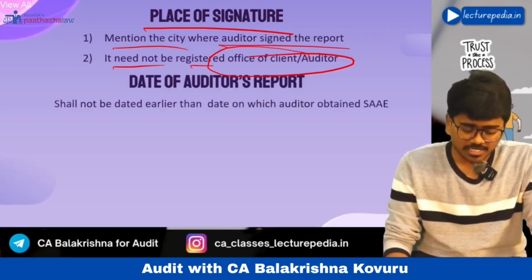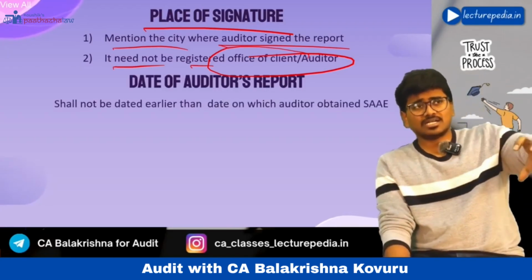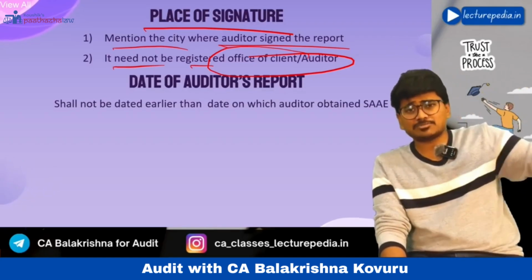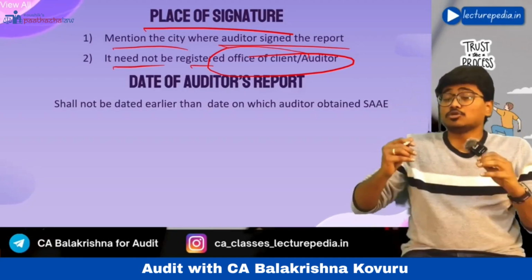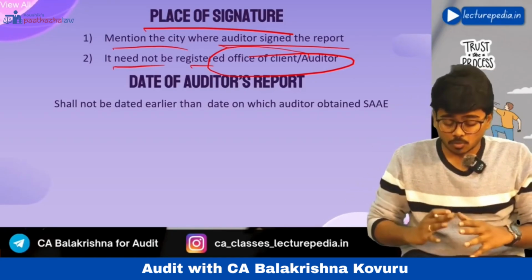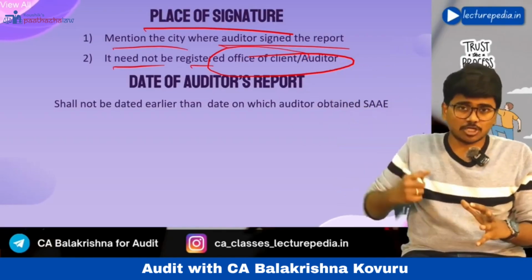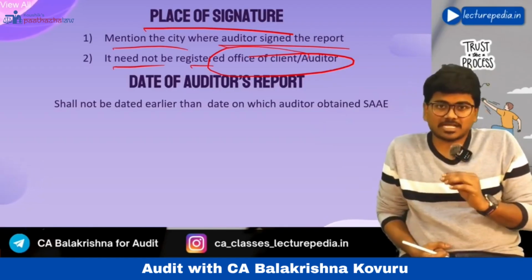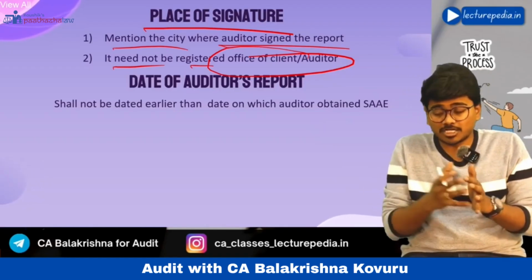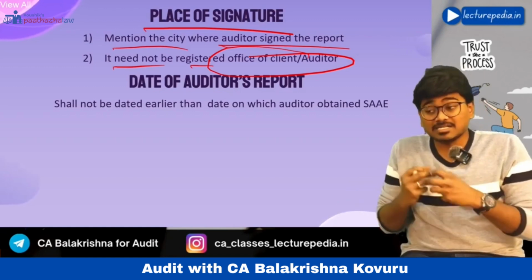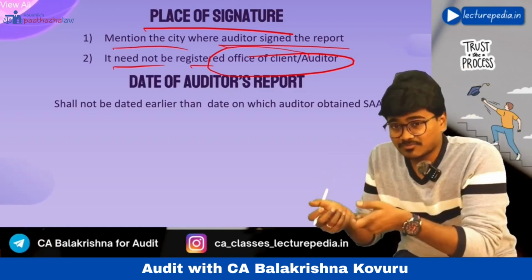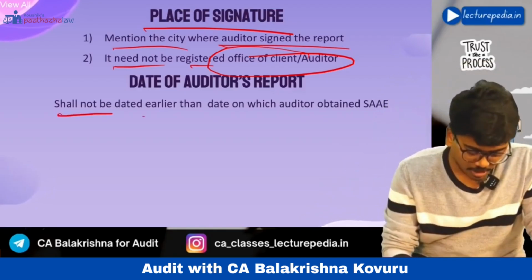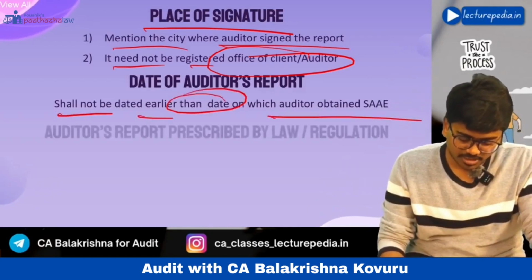Next, date of auditor's report. You should not date your audit report until all the audit evidence has been obtained. You should date your audit report only after all the audit evidence has been obtained. However, you can document the audit evidence after the audit report has been given. Within 60 days from the date of audit report, you can document that audit evidence. But gathering or collecting of audit evidence from the client has to be done before the date of audit report only. Hope that is clear. It shall not be dated earlier than the date on which the auditor obtains sufficient appropriate audit evidence.